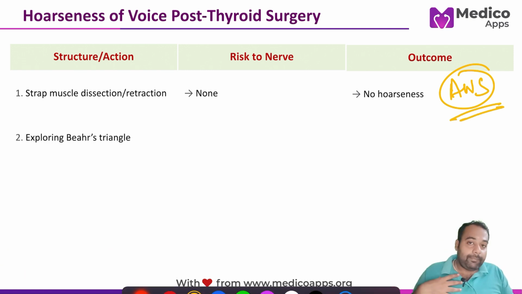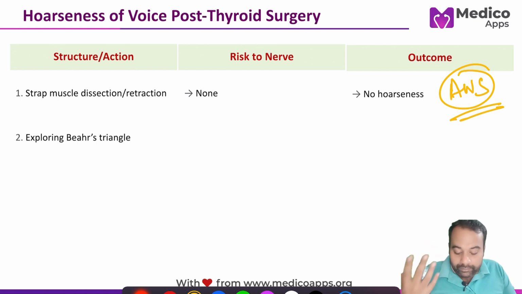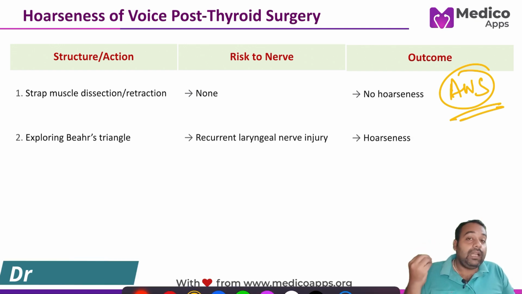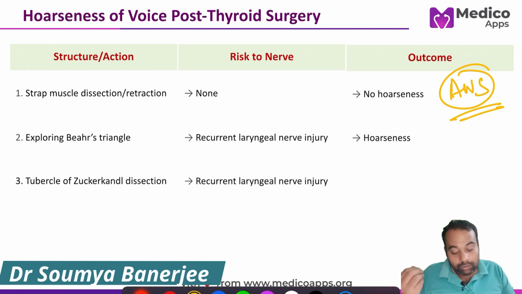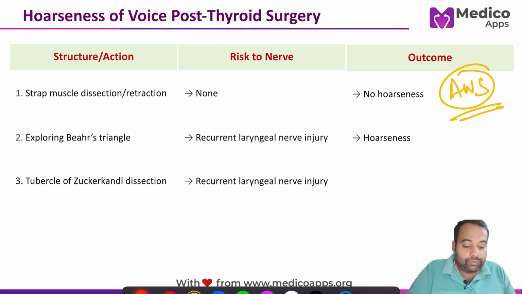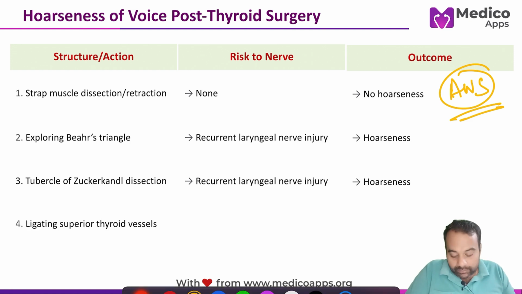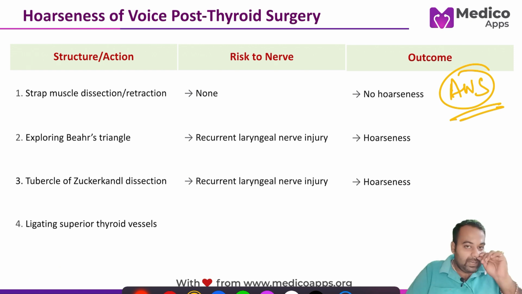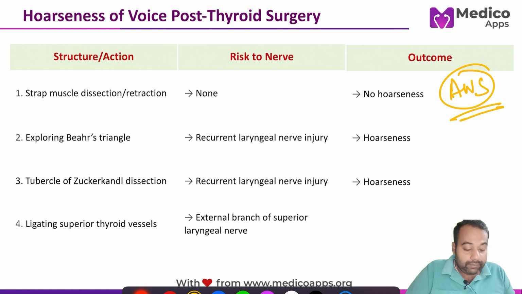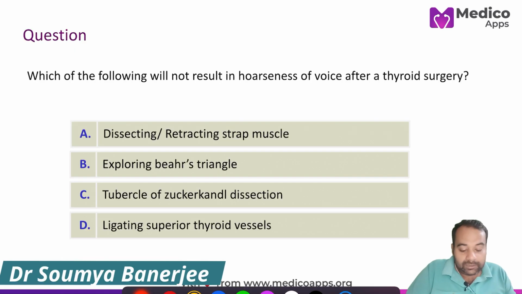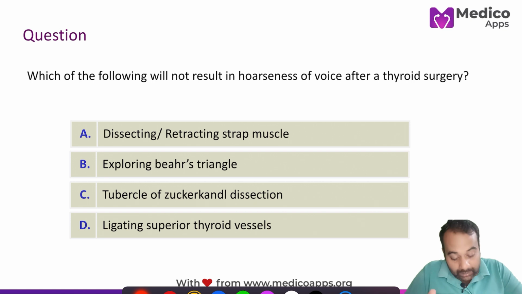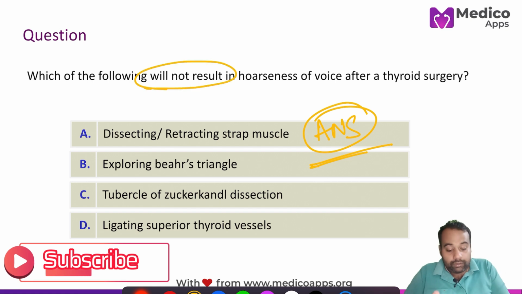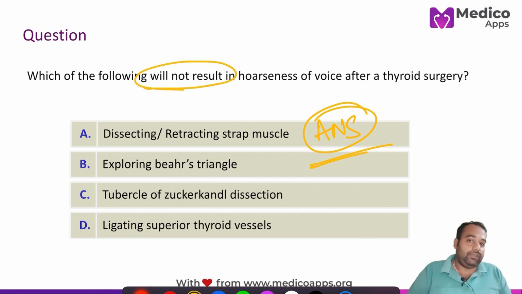As I have already mentioned, exploring the Bates triangle and exploring the tubercle of Zuckerkandl can lead to recurrent laryngeal nerve injury, which will lead to hoarseness of voice. With ligation of the superior thyroid vessels, we might injure the external branch of the superior laryngeal nerve, which again leads to hoarseness of voice. So our answer to this question is the strap muscle option, as the question asked which of the following will not result in a hoarseness of voice after thyroid surgery.